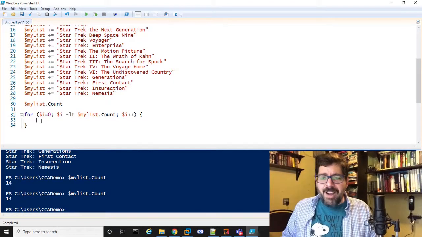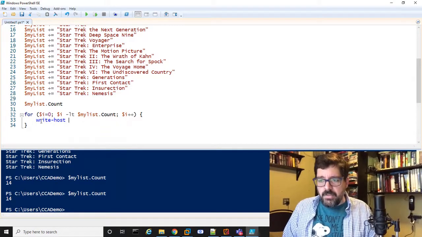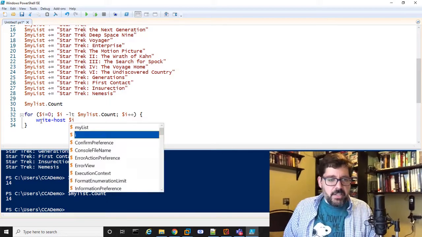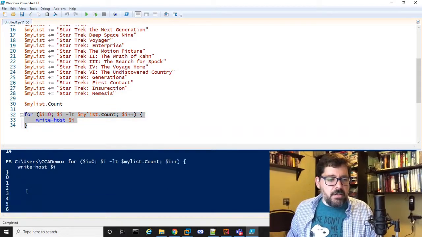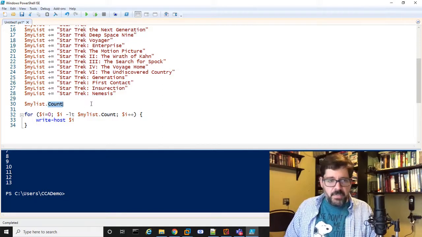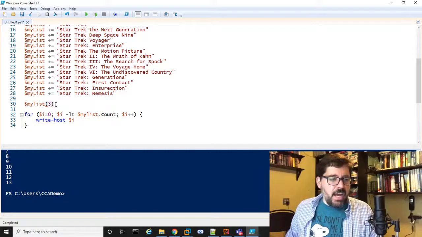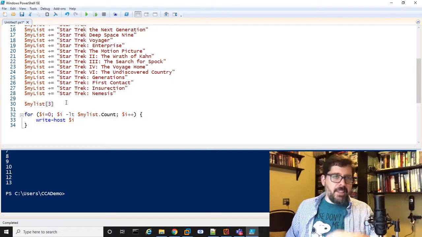Real basic here, I can go in here and I'll use Write-Host, and I am going to write, just so you can see it, $i. In fact, I'll run that so you can see it's going to go 0 to 13. There we go. There's 0 to 13. But I can access, I'm just going to show you this here. If I wanted to access one of the items in my list, I can put parentheses and just put the item number inside. I'm sorry, not parentheses. It's going to be square brackets. Different programming languages, different syntax.